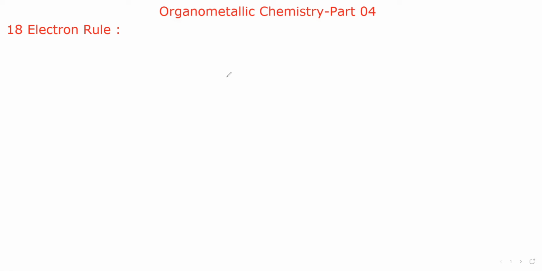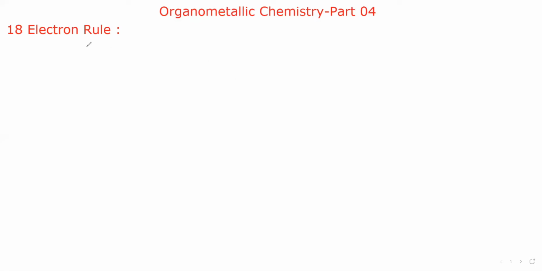In part 4 we are going to discuss the 18 electron rule. Today we are going to discuss more than 20 important questions from previous year JAM and CSIR-NET papers, and from Hyderabad University, Delhi University, TIFR and BHU. First I'll give you a small introduction about what the 18 electron rule is, and why the 18 electron complex is more stable in the case of transition metals.